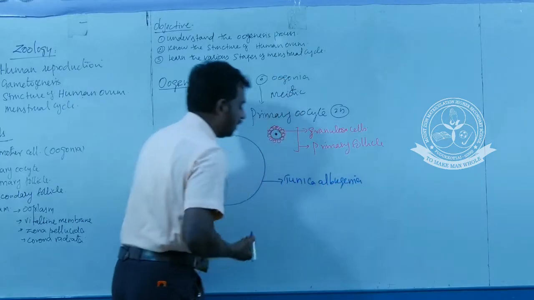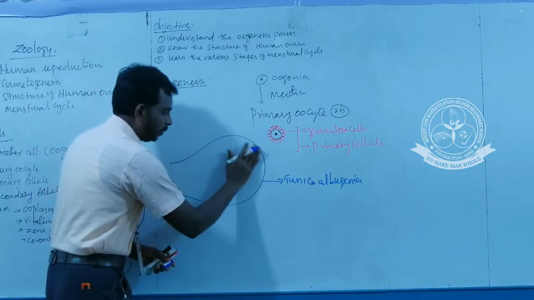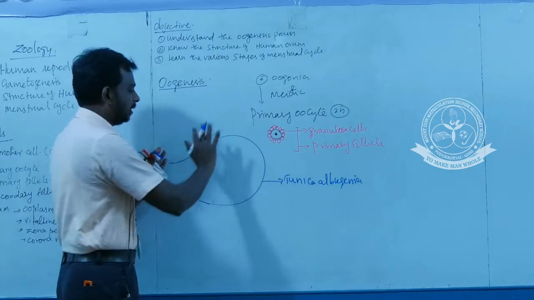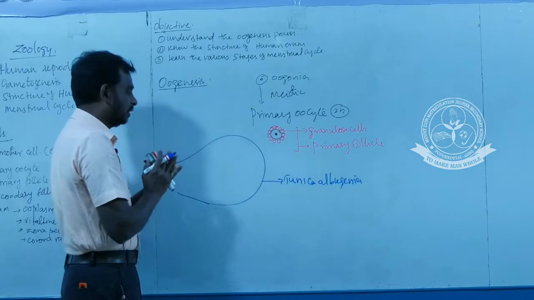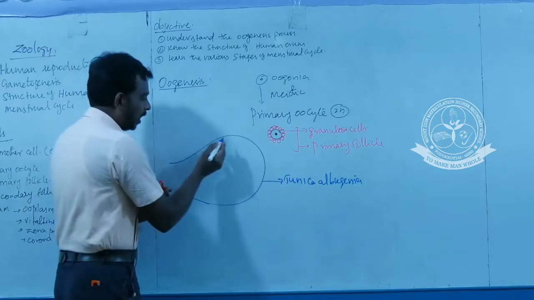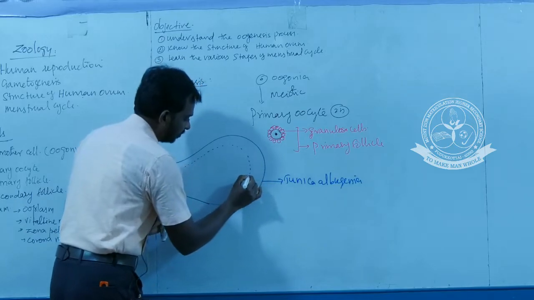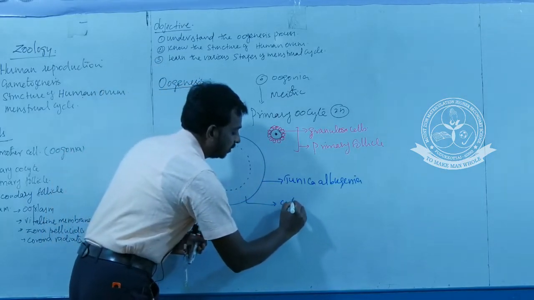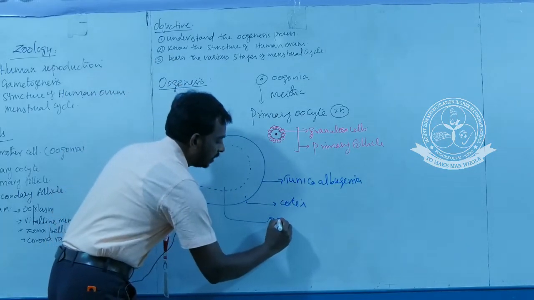Tunica albuginea. This is a layer which surrounds the ovary. The entire part of the ovary is called what? Stroma. Stroma is nothing but a space filled with a fluid substance. This stroma is divided into two components, namely the outer cortex. So suppose this is a stromal part. This is the outer cortex, or cortex region of the ovary, and this is the medullary region of the ovary.